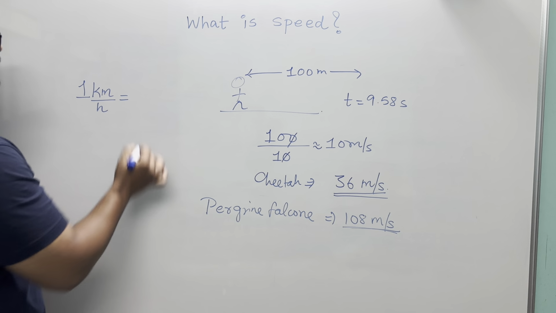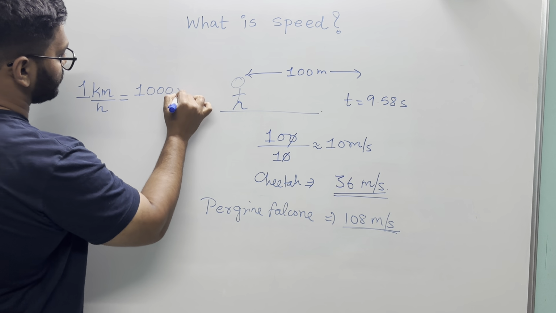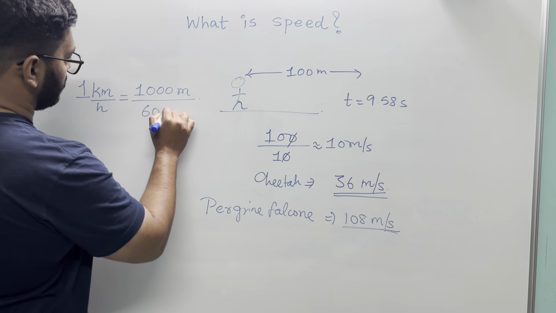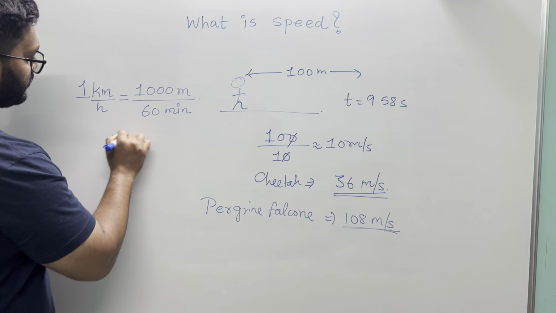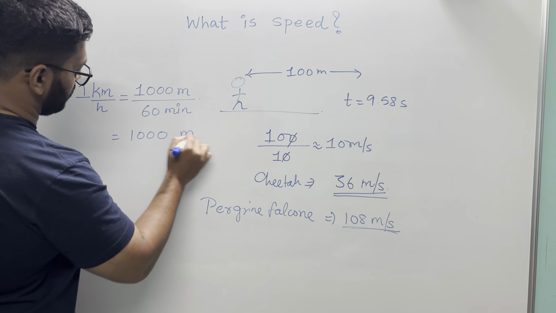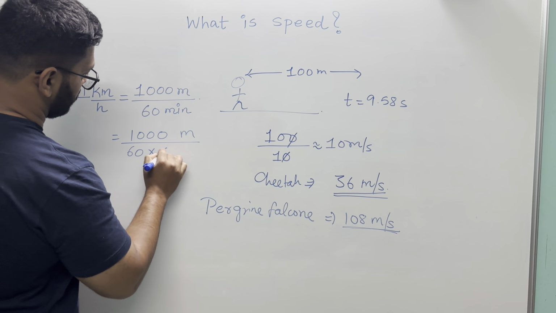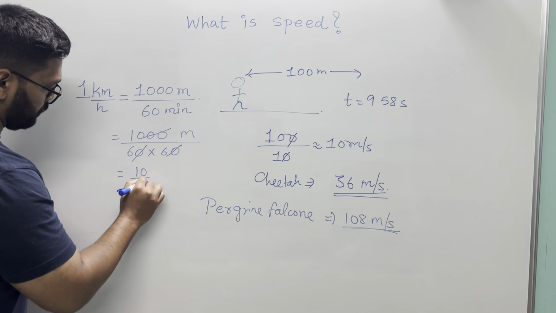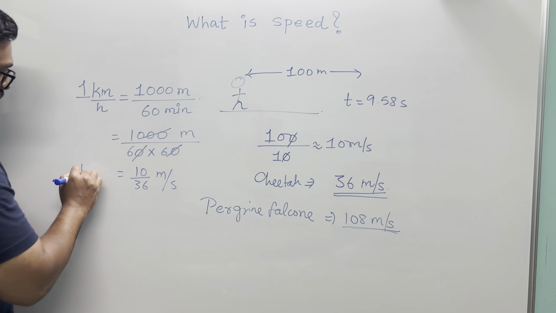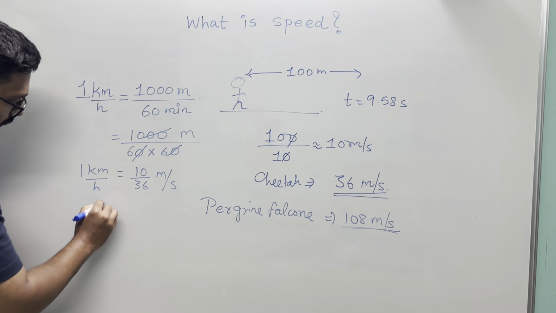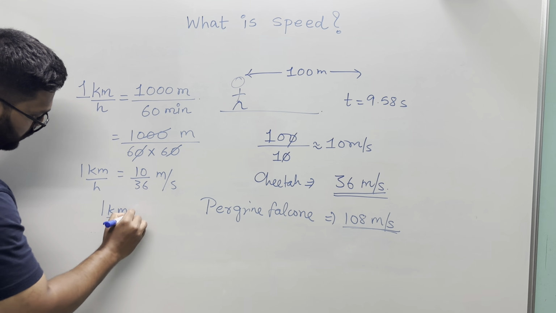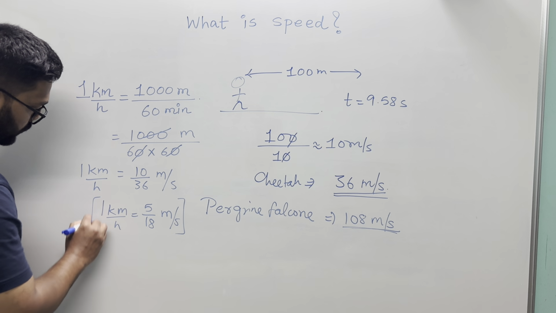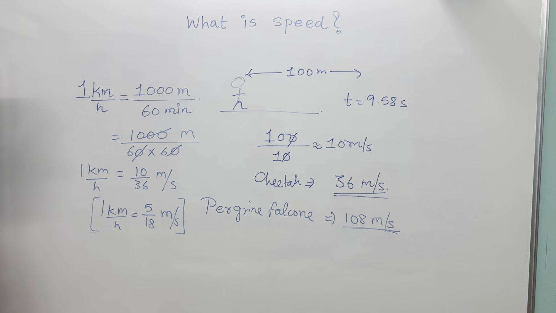So what is 1 kilometer? 1 kilometer is 1000 meter. And what is 1 hour? 1 hour is 60 minutes, right? So I will write it as 60 minutes. And 1 minute is 60 seconds. So this will be 1000 meter divided by 60 into 60. So these 2 zeros I can cancel, and it will be 10 by 36 meter per second. So this is 1 kilometer per hour, and 1 kilometer per hour will be 5 by 18 meter per second. So you have this answer: 1 kilometer per hour is 5 by 18 meter per second.